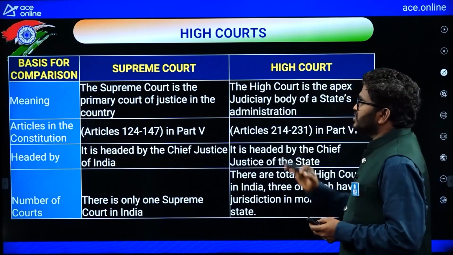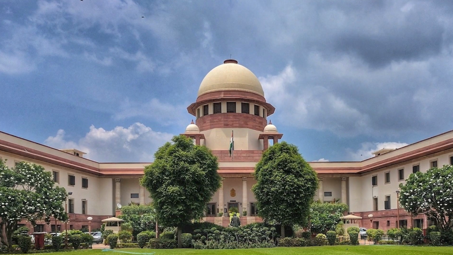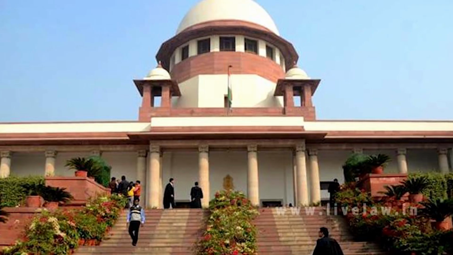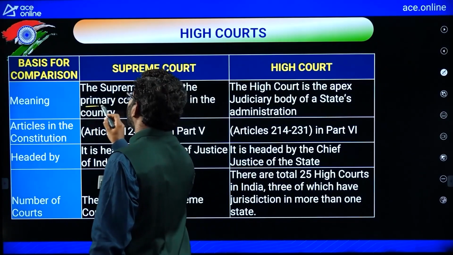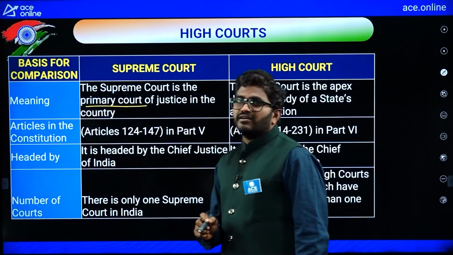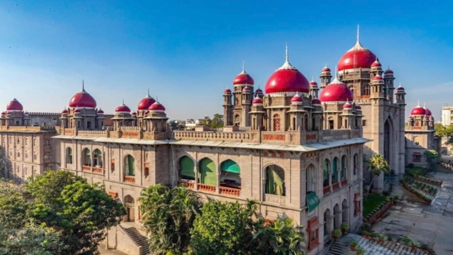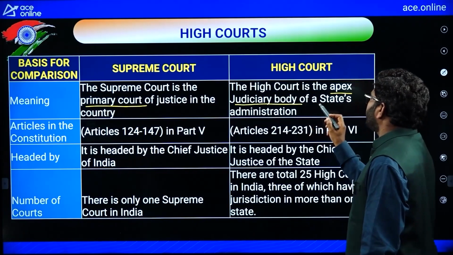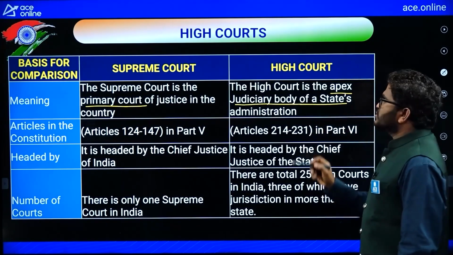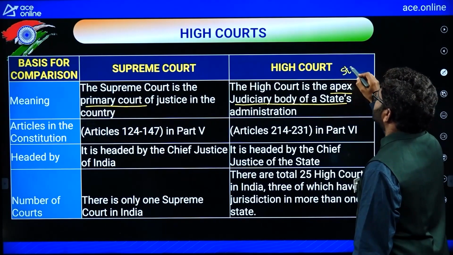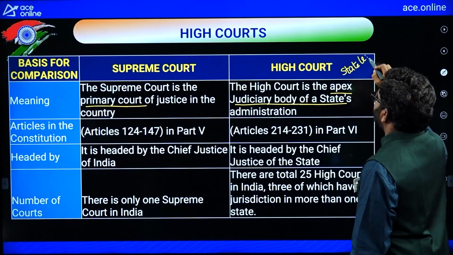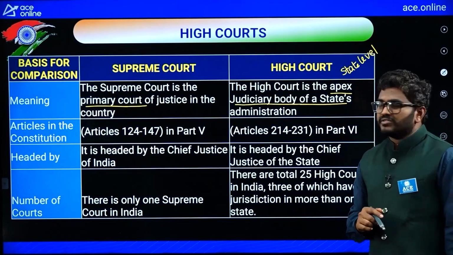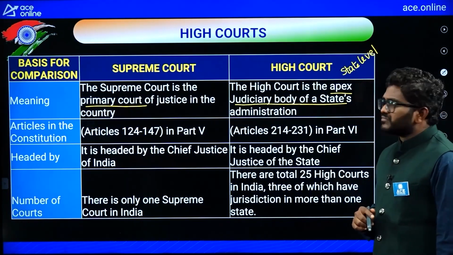Now, let us consider the comparison here so that you can easily understand the Supreme Court and High Court. See, the meaning of Supreme Court: as you know, the Supreme Court is the primary court of justice in the country. But the High Court is the apex judiciary body of a state administration. So High Court is present up to a state level. The topmost state level court is a High Court.